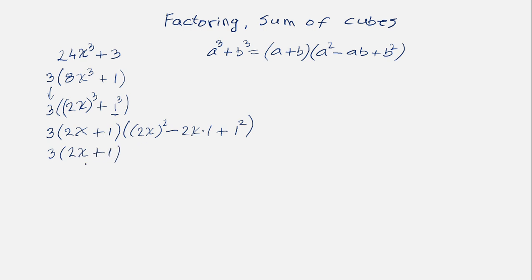So the first part doesn't really simplify, but here we can say, well, 2 squared is 4, and then x squared is just x squared. So this is actually 4x squared. Minus 2x times 1 is just 2x, and then plus 1 squared is 1. Okay? This is the difference, meaning the sum of cubes factored.